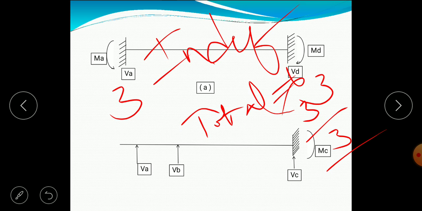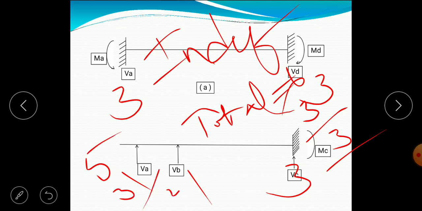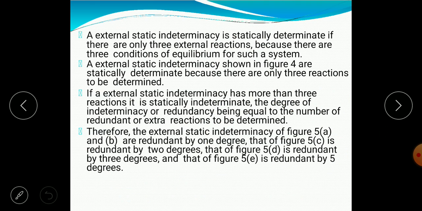Next, if we look over here 1, 1 and here 3, total 5, and we have 3, so indeterminacy is 2. Okay, statically indeterminate, that is 2 externally, and the indeterminacy is here 3, here 2. Next, an external static indeterminacy is statically determinate if there are only 3 external reactions, because there are 3 conditions of equilibrium for such a system. External static indeterminacy shown in figure 4 are statically determinate because there are only 3 reactions to be determined.